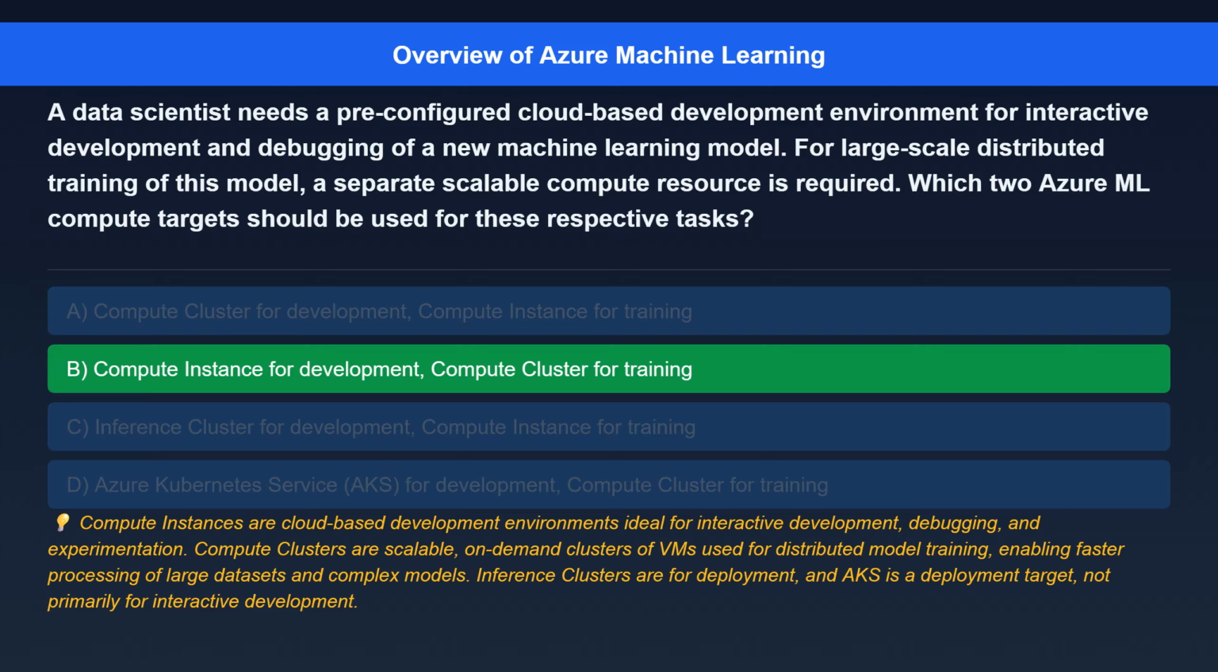The correct answer is compute instance for development, compute cluster for training. Here's the explanation. Compute instances are cloud-based development environments ideal for interactive development, debugging, and experimentation. Compute clusters are scalable, on-demand clusters of VMs used for distributed model training, enabling faster processing of large datasets and complex models. Inference clusters are for deployment, and AKS is a deployment target, not primarily for interactive development.